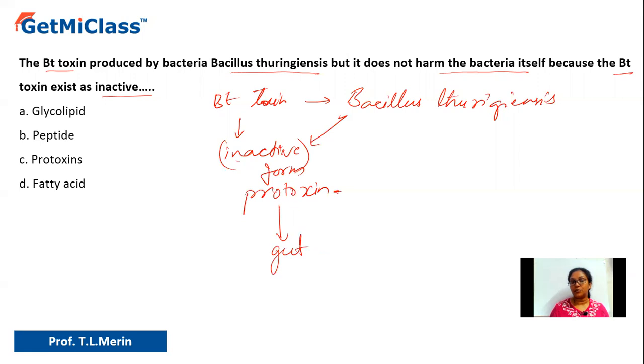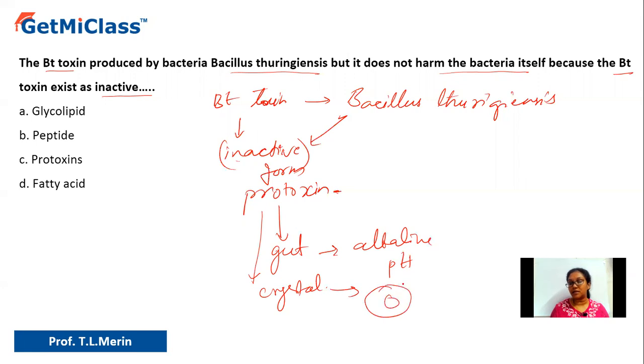Okay, what happens? The protoxin, because of the alkaline pH, gets converted into the toxin, the crystal protein. Okay, this crystal protein will react with the epithelial cells of the gut, and it will form pore formation. And because of that, the cells will swell and they will die. Cell lysis will occur, and that's how it will lead to cell death. And hence that will lead to the death of the insect.